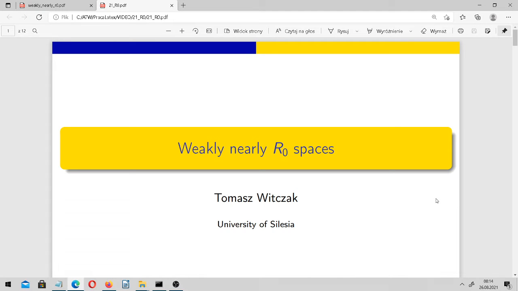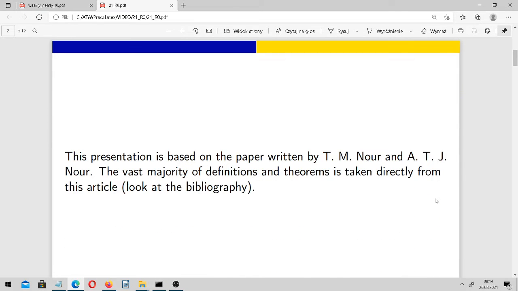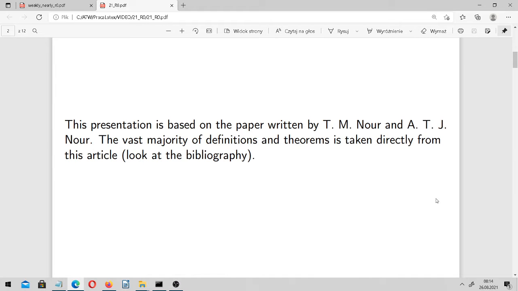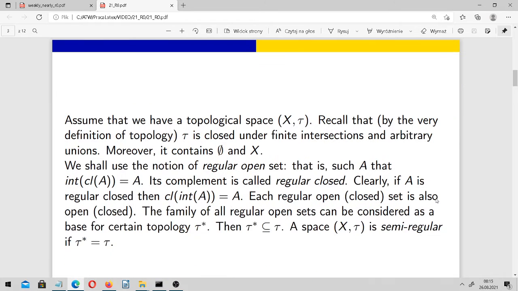Weakly nearly R0 spaces. This presentation is based on the paper written by T.M. Nour and Ahmed D.J. Nour, and a vast majority of definitions and theorems is taken directly from this article, so you should look at the bibliography at the end of this video.